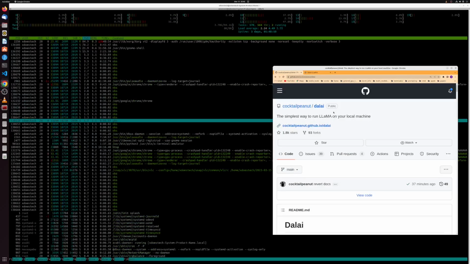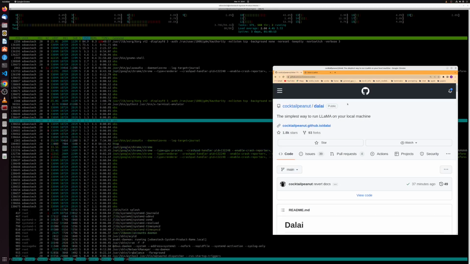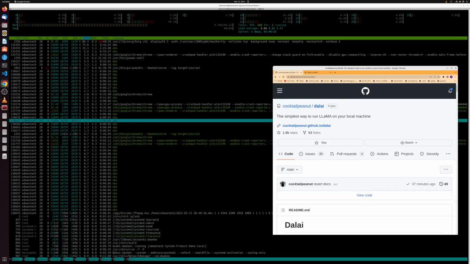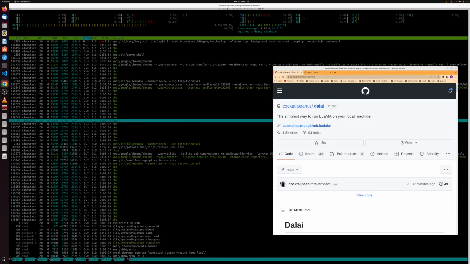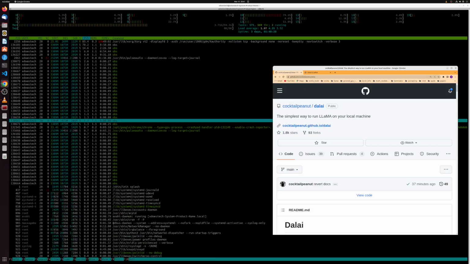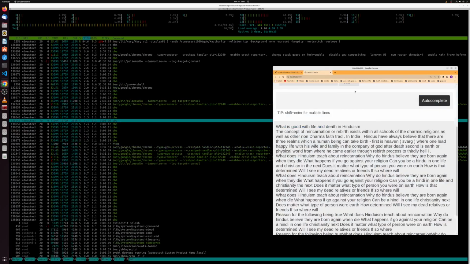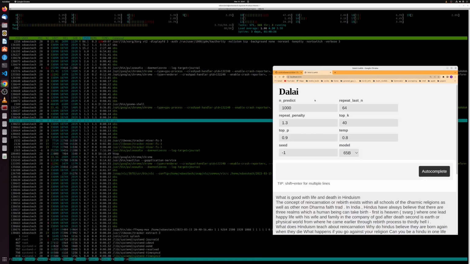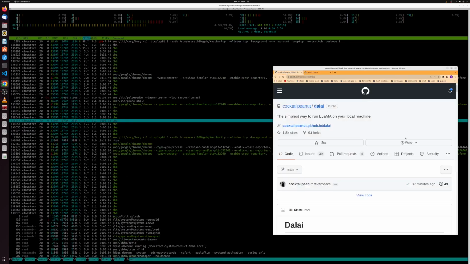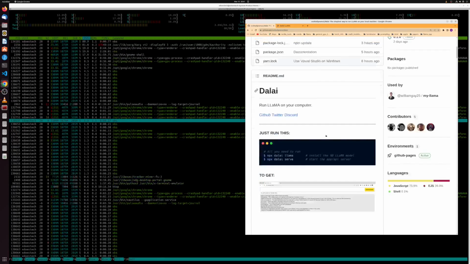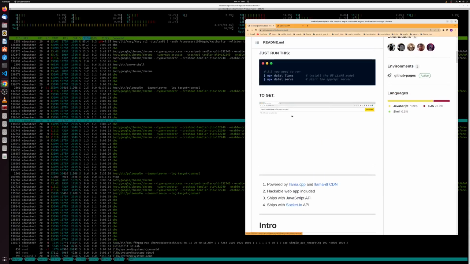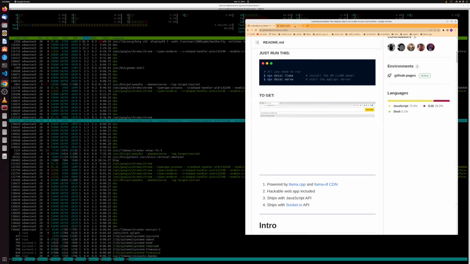I did say I'd do the install. I said I was going to try some prompts, but I figured I'll just get this out here in case other people are interested, so that you can use the web UI instead of messing around in the terminal, which is kind of ugly, I guess. And you can easily change the parameters here. So let's run Dalai. It's not looking too good though. I wouldn't recommend it. But the web UI does work and it does generate text.